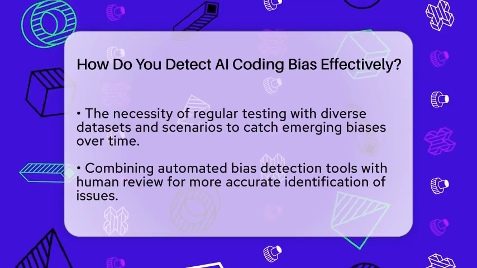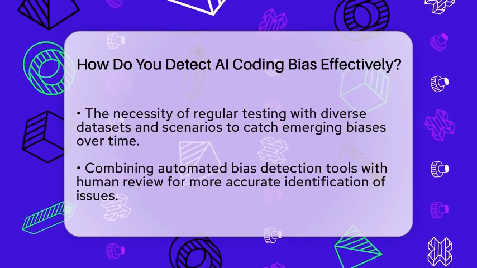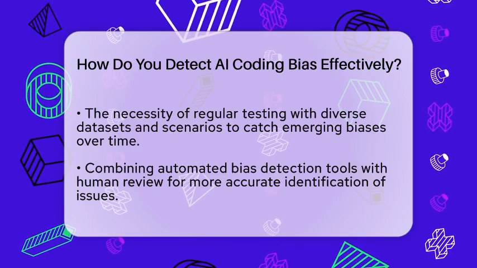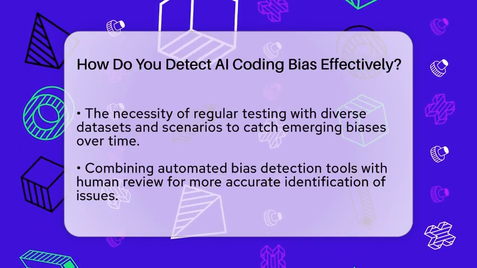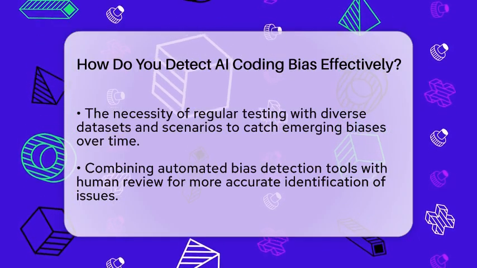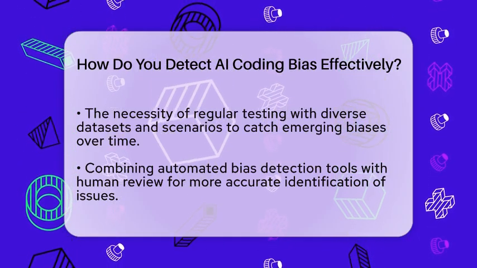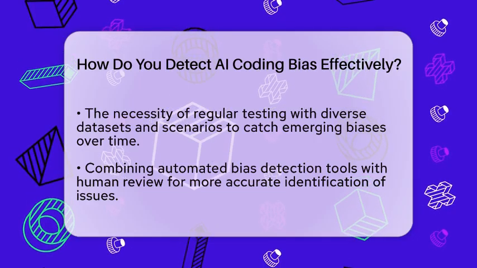Combining automated tools with human review makes the process stronger. Automated systems can flag potential issues, but experts in coding and ethics should review these cases. Humans can interpret context and nuances that AI might miss, making bias detection more accurate.